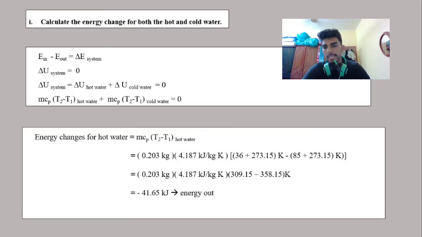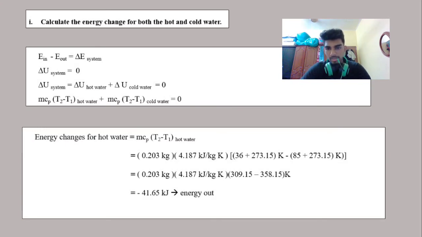Other energy, such as kinetic energy, is not involved in this experiment because it is in a static position. The heat energy in a system equals the mass of the medium times the heat capacity of water, times the change in temperature, from final to initial, for both hot water and cold water.